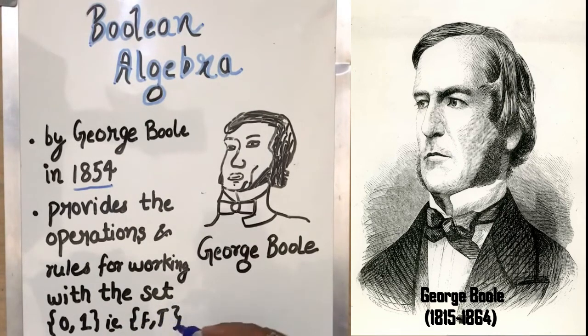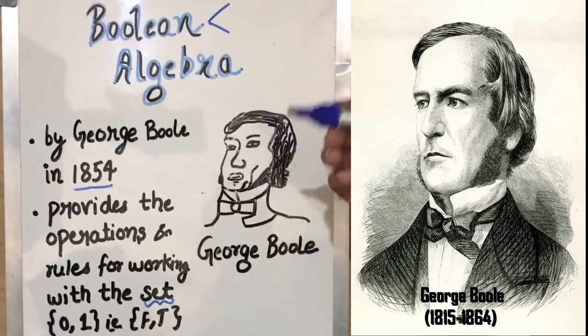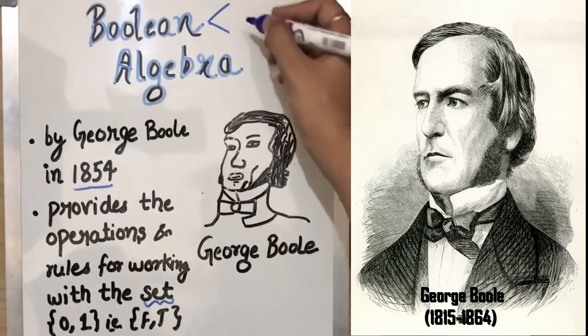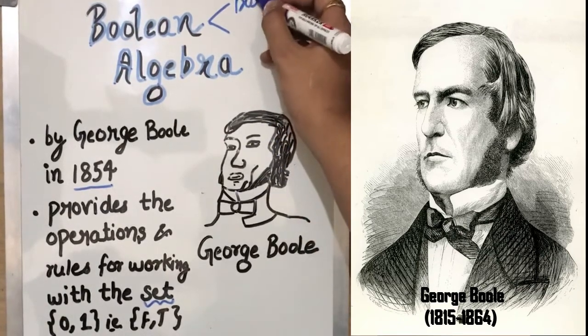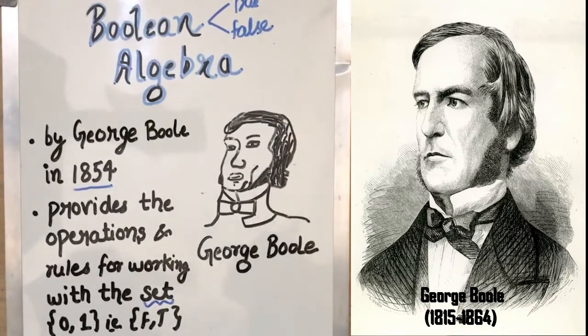Here, what is the set? The set contains the elements 0 and 1, and here 0 and 1 mean true or false. Basically, Boolean itself means two quantities, right? Two values. Bool means two. Either it can be true or it can be false.